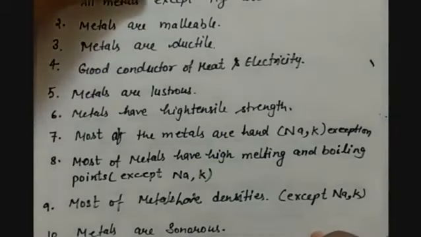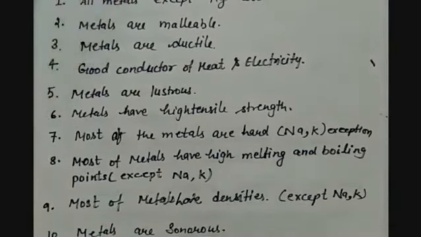Metals have atoms which are strongly bound together, very closely packed with very little space, so there is a need for more and more energy, or you can say temperature, to break these bonds and let the electrons be free. So that is why melting and boiling points of the metals are very high.